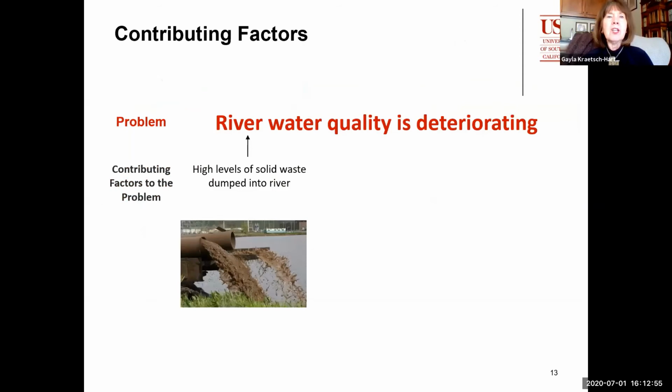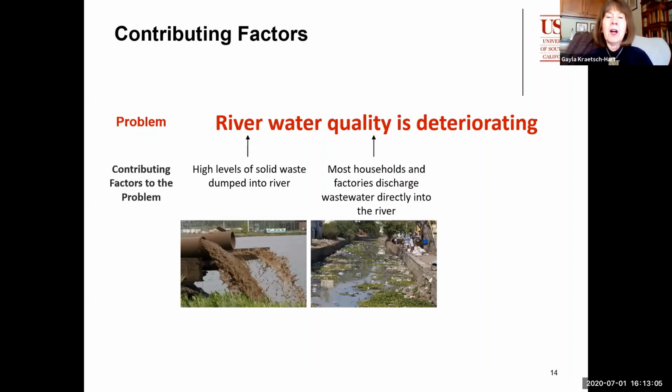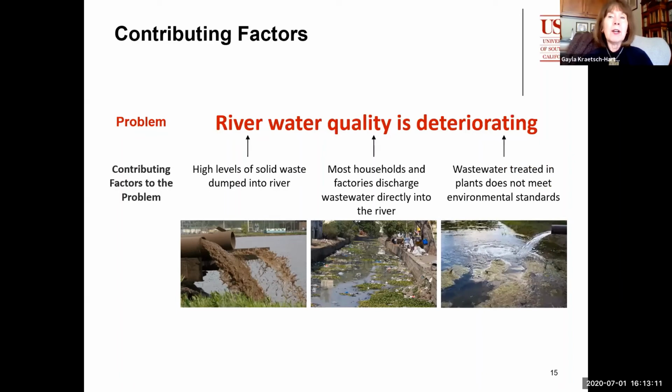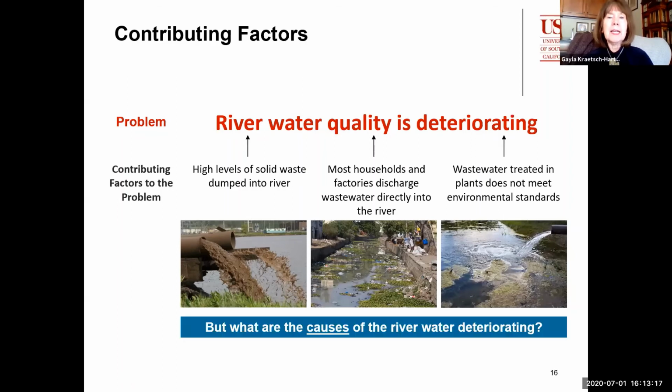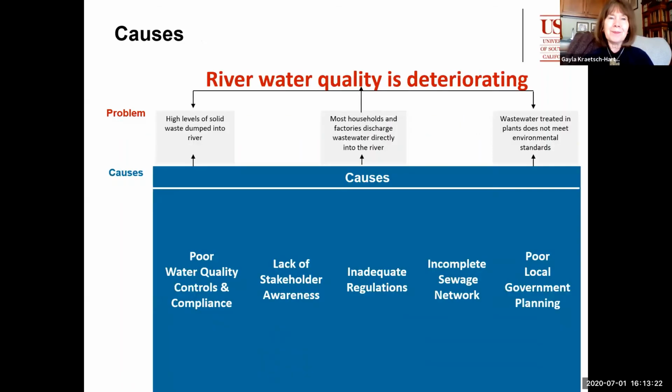Now, when we look at the contributing factors to the water quality deterioration, one was high levels of solid waste being dumped into the river. We also found that most households and factories discharge wastewater directly into the river. And even when the wastewater treatments tried to treat them, they were not meeting environmental standards. Now we can dig even deeper into these causes.